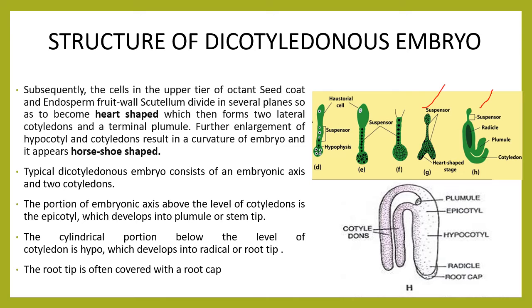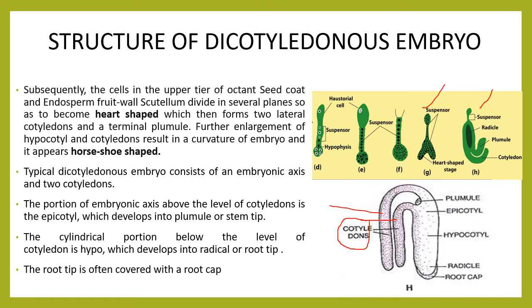A typical dicotyledonous embryo consists of an embryonic axis and two cotyledons. Here is the typical dicotyledonous embryo. In that you can see two cotyledons, 1 and 2.